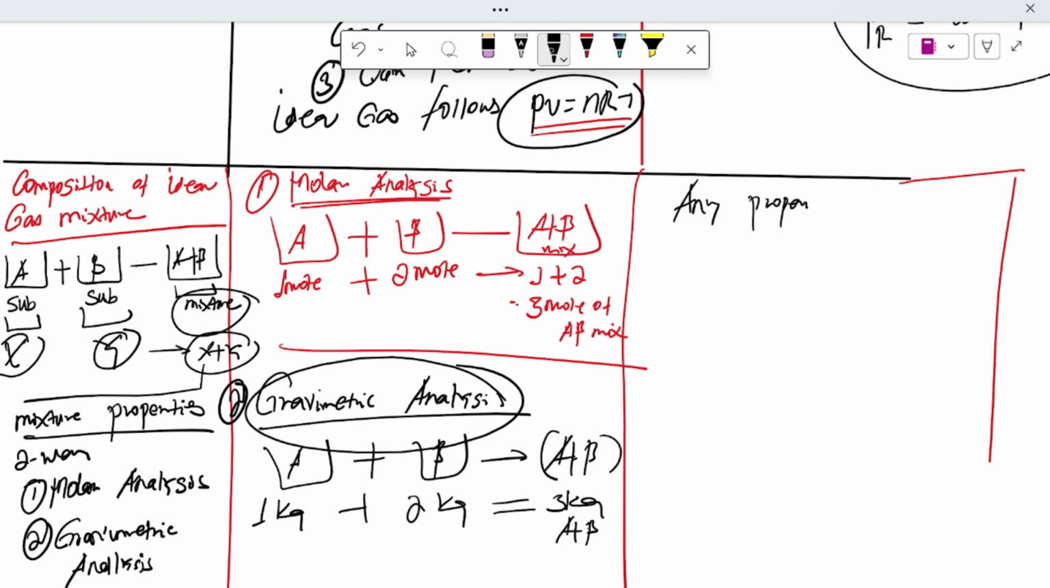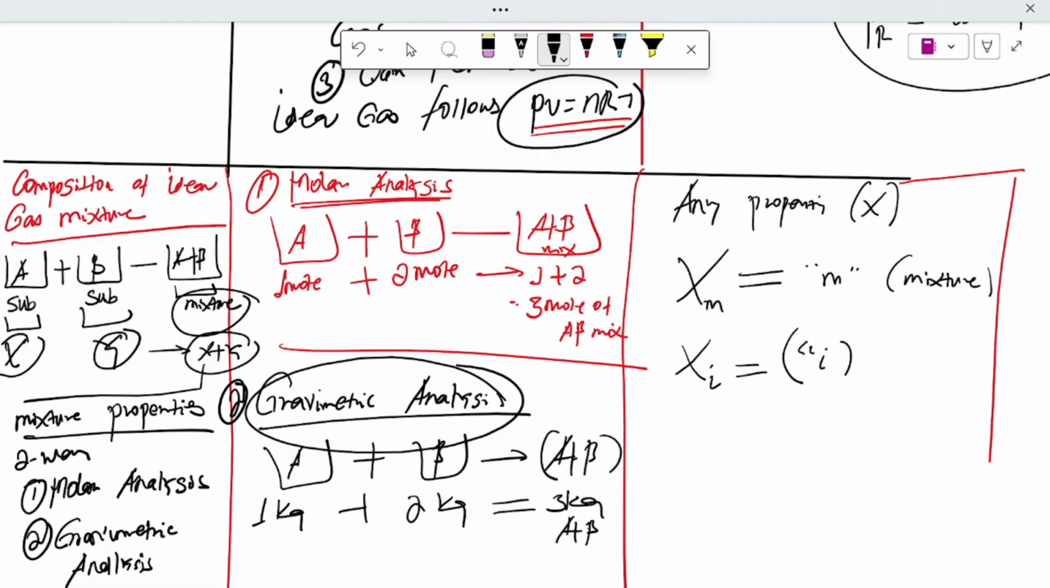Second, for any property in a mixture, let us say X, the suffix m indicates the mixture. And if a property X has the suffix i, it indicates a single component of a mixture.